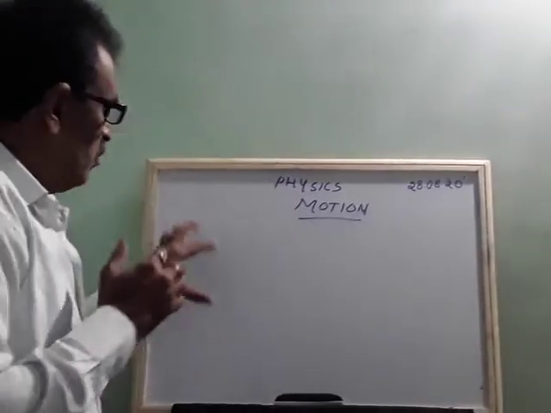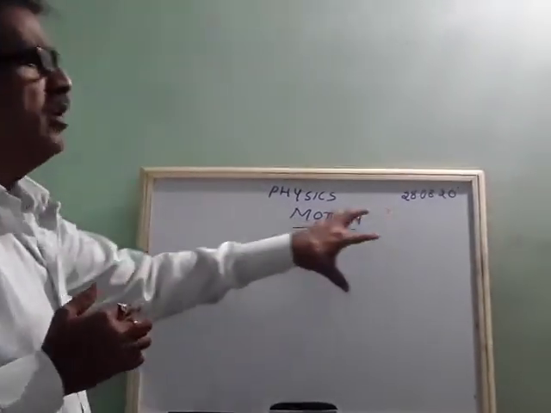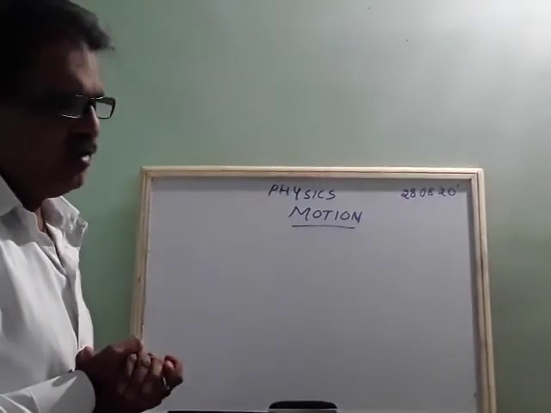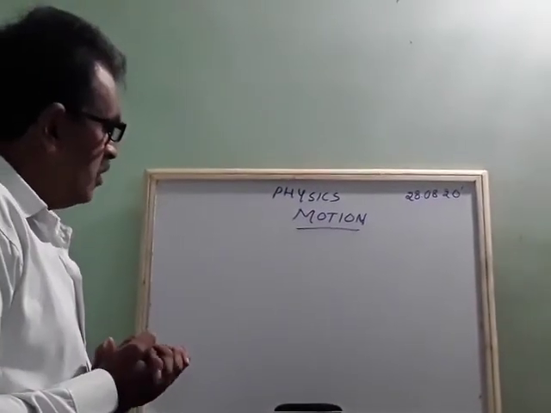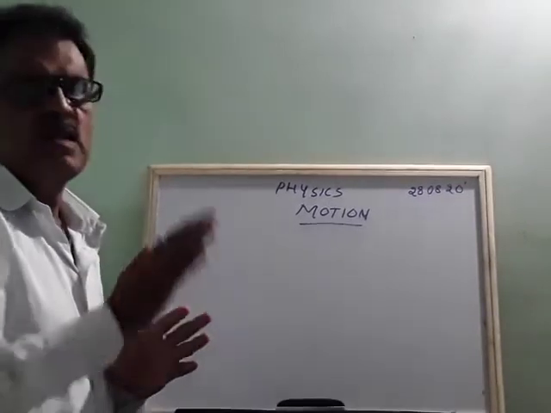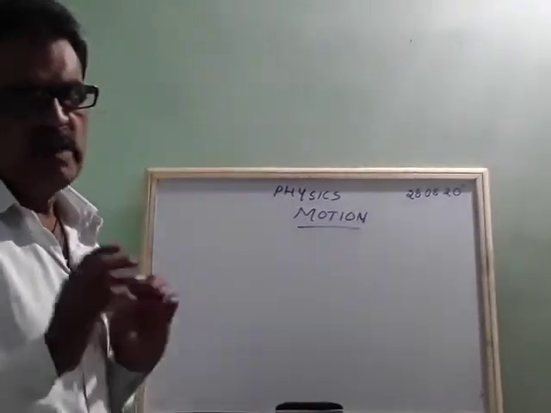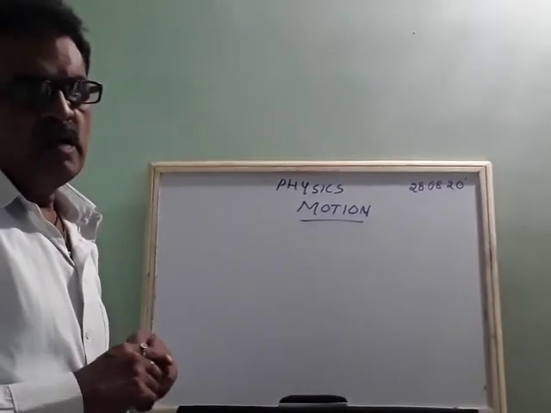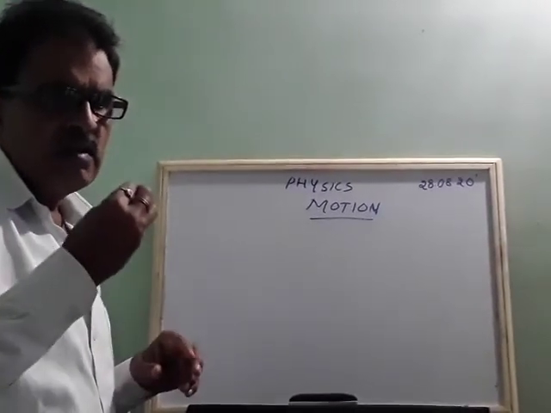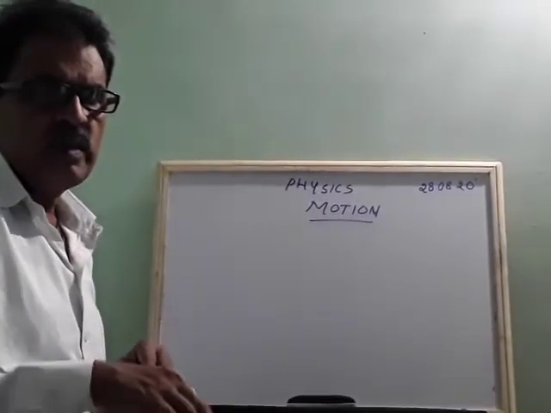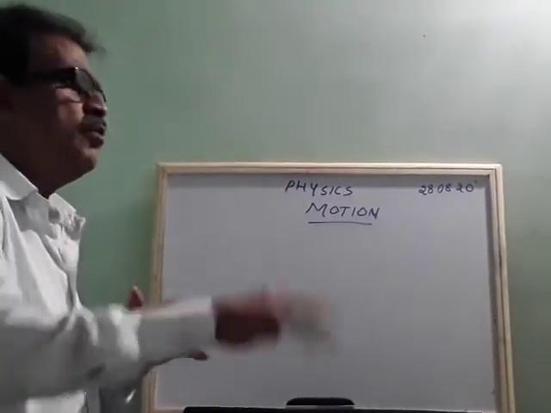So when we say a body is at rest or a body is in motion. When we say a body is in motion, birds are moving, that is one example. Vehicles are moving. And blood is circulating from arteries through veins and capillaries. That is motion.